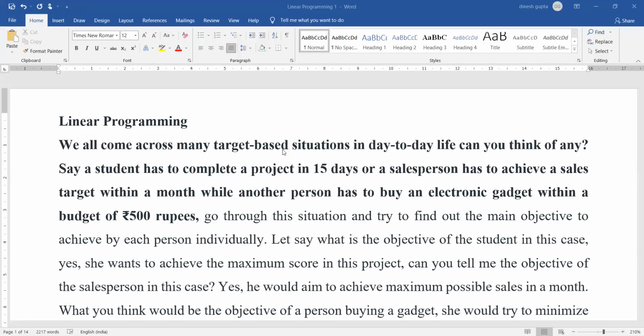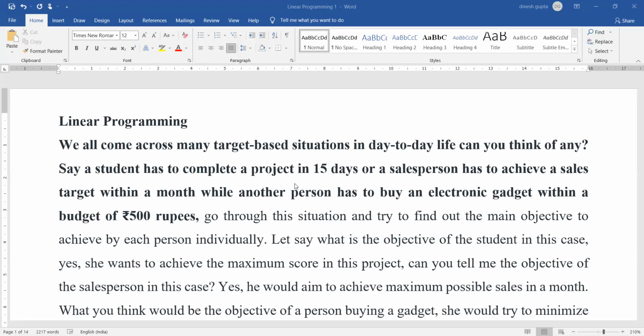Today we are going to discuss linear programming. Linear programming is one very popular method for finding optimal solutions. It may not be the most popular, but it is one of the most useful methods for finding the optimal solutions to the given problems which have constraints in the form of limited resources to solve the problem.